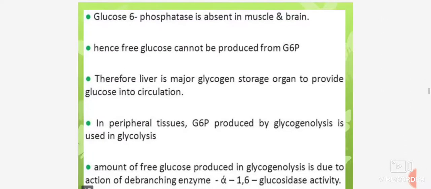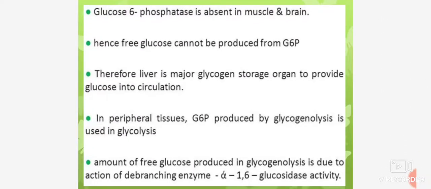Glucose 6-phosphatase is absent in muscle and brain. Hence, free glucose cannot be produced from glucose 6-phosphate. Therefore, the liver is the major glycogen storage organ to provide glucose into circulation. In peripheral tissues, glucose 6-phosphate produced by glycogenolysis is used in glycolysis.